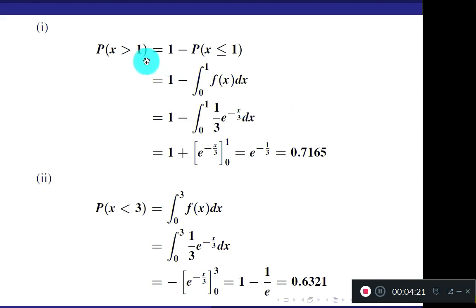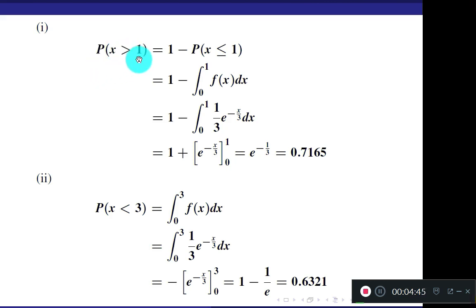Remember, in the discrete case, p of x greater than 1 means 1 is not included. But in the continuous case, greater than 1 or greater than or equal to 1 have the same meaning. Remember this point. So don't start your integration from 2 to infinity.